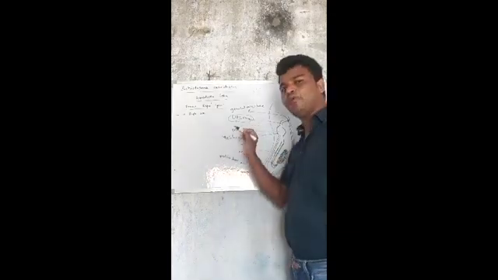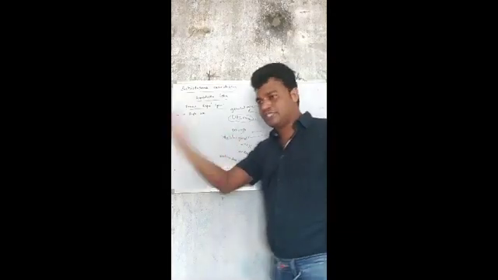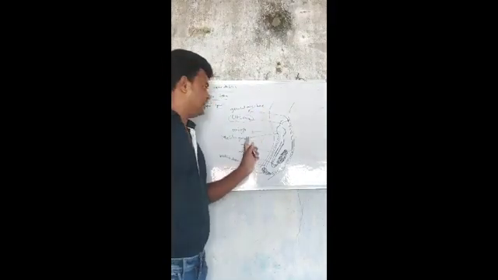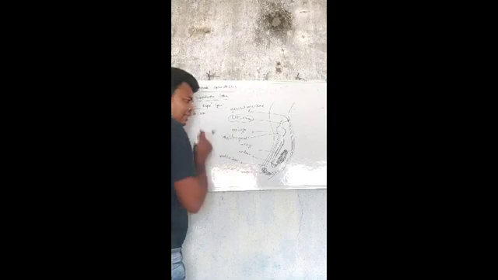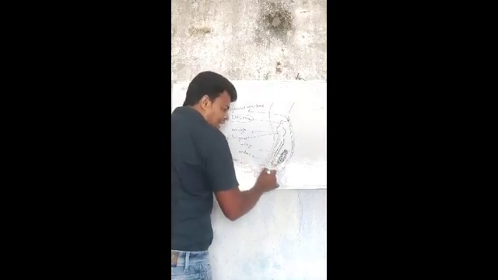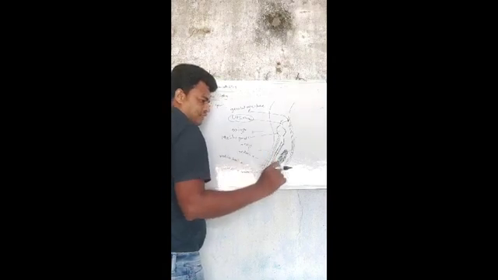The uterus directly opens to the outside of the body, that is the genital aperture or gonopore of the female.